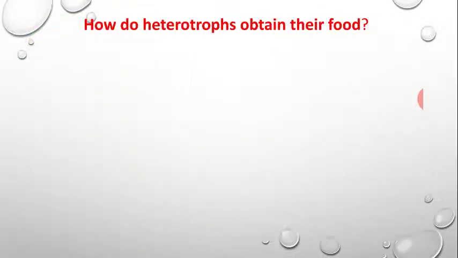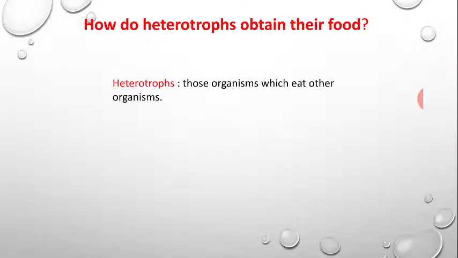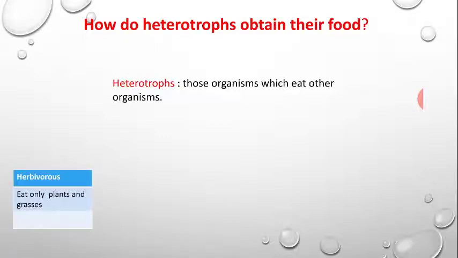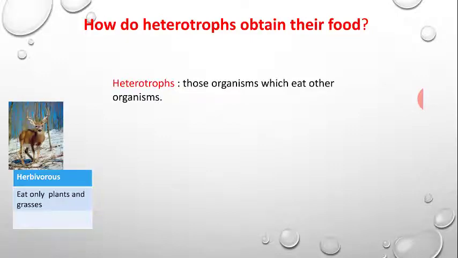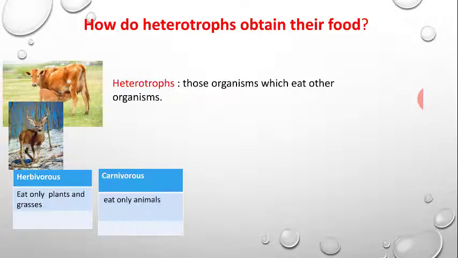How do heterotrophs obtain their food? Now the question is simple. Plants make their food, but how do heterotrophs obtain their food? Heterotrophs are, by definition, those organisms which eat other organisms. Some organisms only eat plants and grasses. Therefore, they are called herbivorous. Examples are deer and cow. Now, there are certain organisms that eat only animals, and these organisms are called carnivorous. A simple example is the lion.